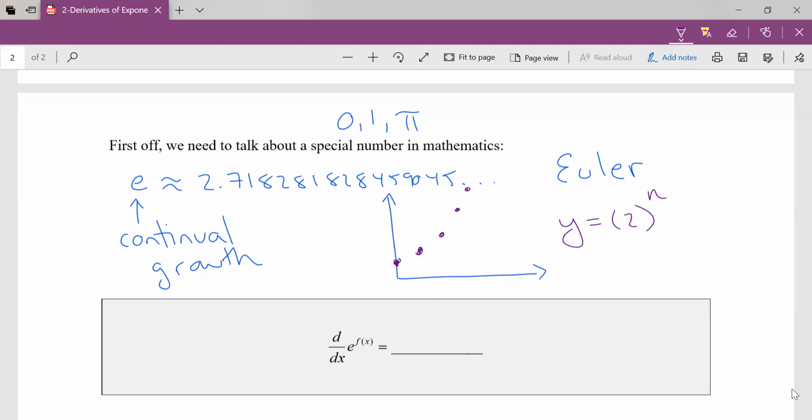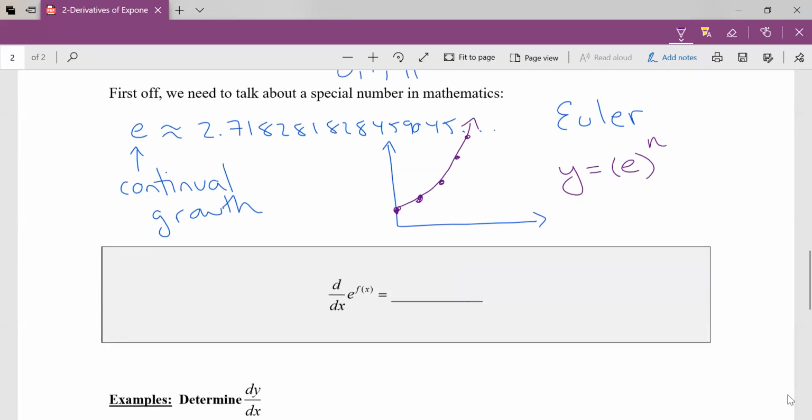So what e does for us, without getting too wildly crazy into it, is it allows us to find continual growth, so instantaneous growth, okay? So e is a very special number is what I'm trying to get at. It has all sorts of applications. We see it in business and finance for investing money, population growth curves, all sorts of things, okay? So e, it's your new special number if you've never seen it before.